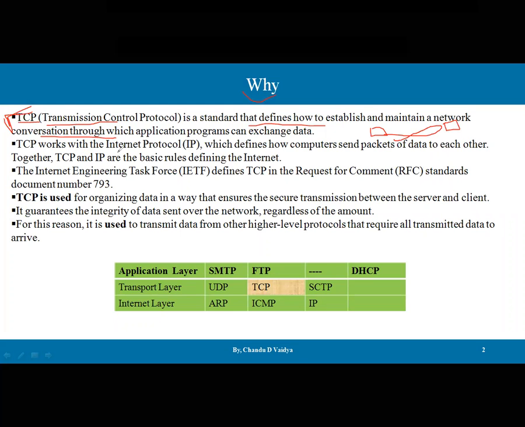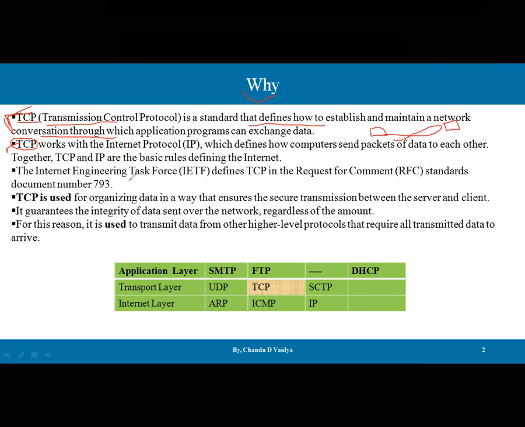And TCP works with the Internet Protocol, which defines how computers send packets of data to each other. So TCP makes use of the IP protocol, where IP is connectionless and TCP is connection oriented. We'll discuss how it is tackled with these two protocols. Together, TCP and IP are the basic rules defining the interface. Whenever process to process communication happens, TCP must establish the connection and provide the rules and regulations.